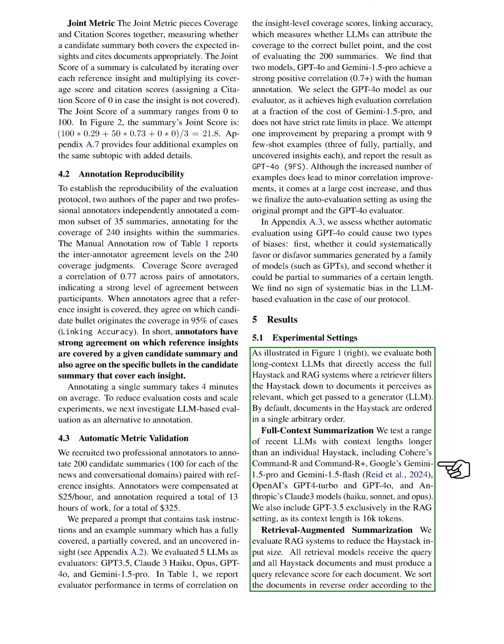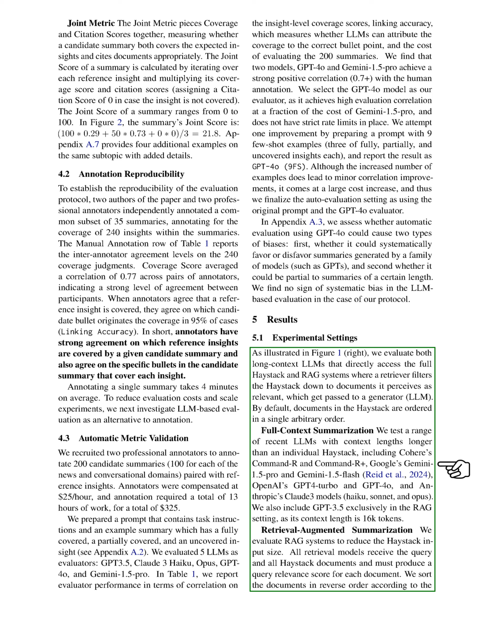Moving on to the experimental settings, we evaluated both long-context LLMs that access the full Haystack and Retrieval Augmented Generation (RAG) systems, where a retriever filters relevant documents for the generator. We tested various recent LLMs with context lengths exceeding that of an individual haystack, including models like Command R, Gemini 1.5 Pro, GPT-4 Turbo, and Claude 3.